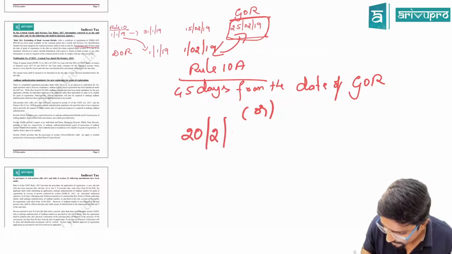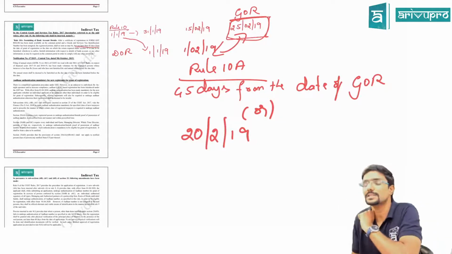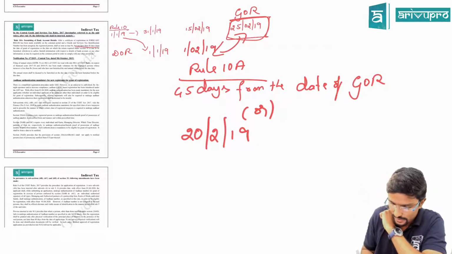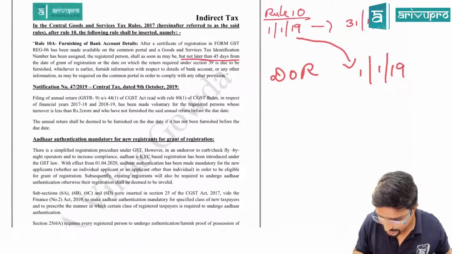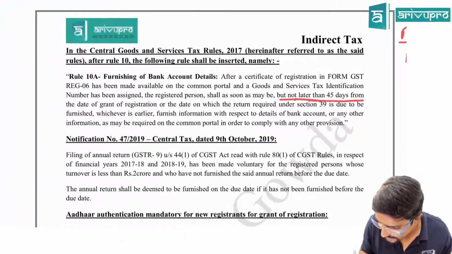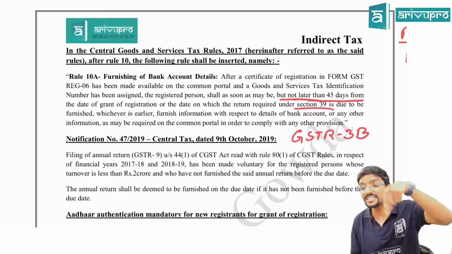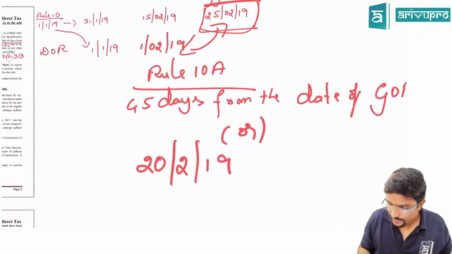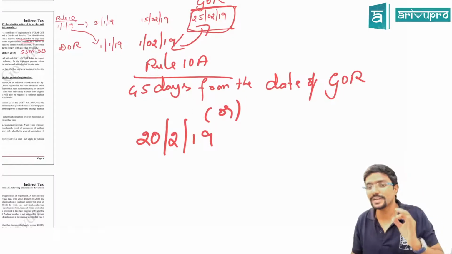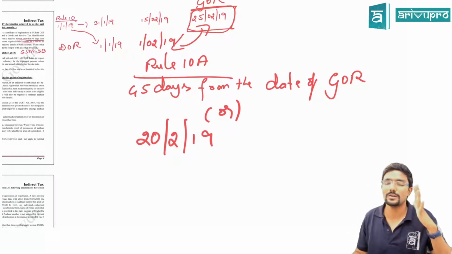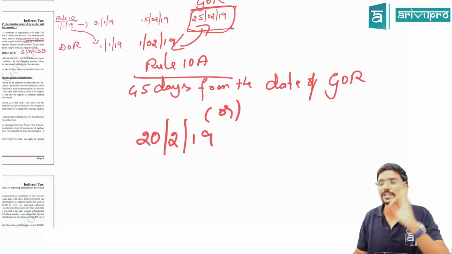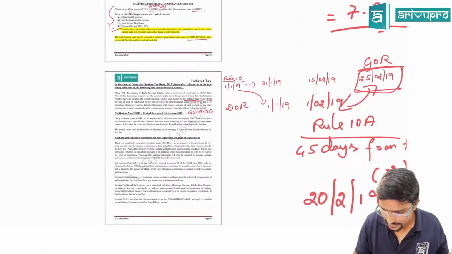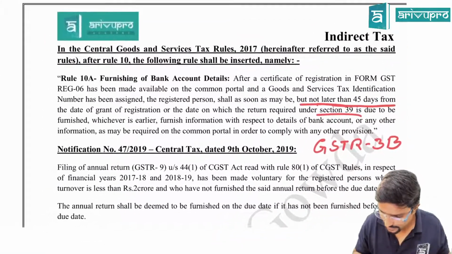20th February in my example, because 20th of next month is the due date to file. 39 means, guys, I will just mention, your section 39 means it is GSTR 3B, not 1. GSTR 1 is given in section 37. Okay, so 45 days from the date of grant of registration or 20th February, whichever is earlier, you can see here. I will read that point.